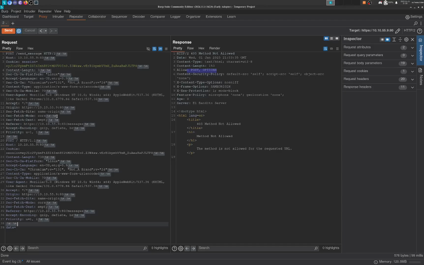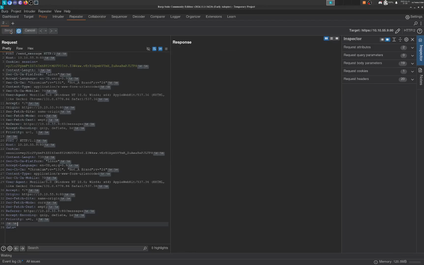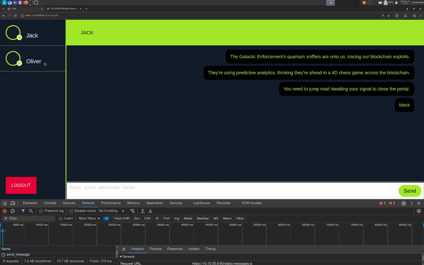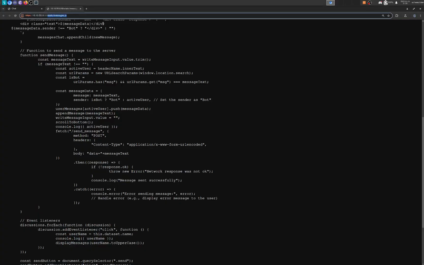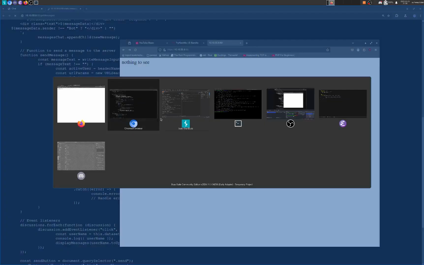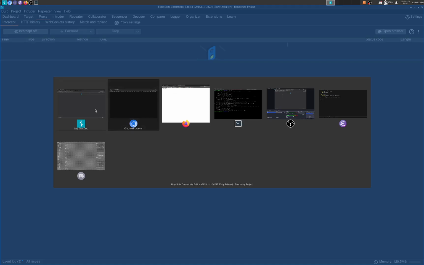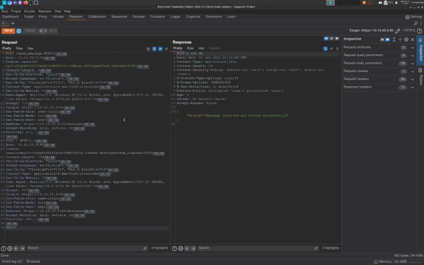And then we can just send this. I'm pretty sure we should be good here. So if we send this, message received and stored successfully. Now if we come to get messages, let's turn our proxy off. The bot should show up there in a minute. If it doesn't, then we're going to have to resend it in. But it should show up there.